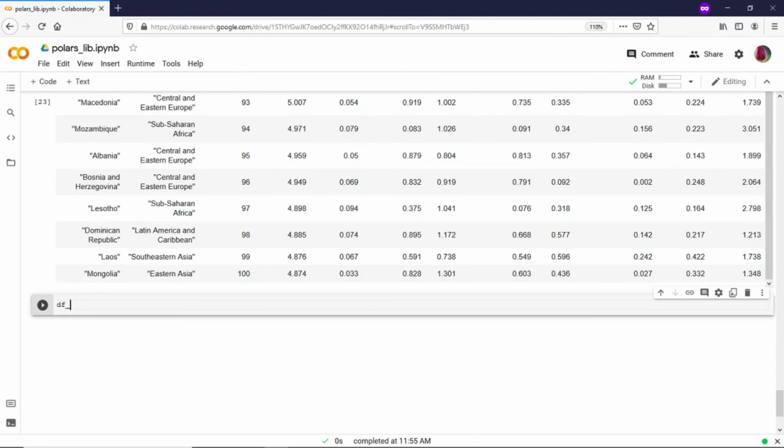So I would say df filtered dot group by region dot pivot. What would be my pivot columns? It would be region. And what would be my values column? It would be happiness rank.